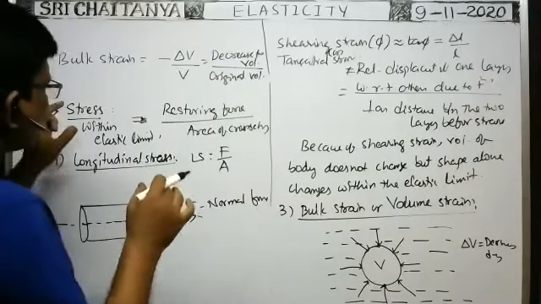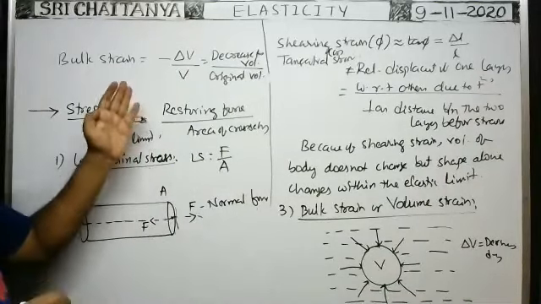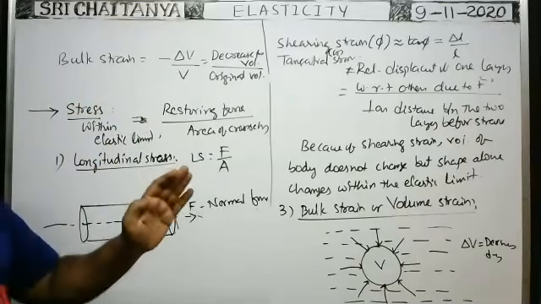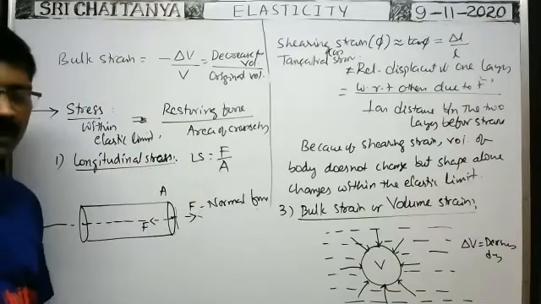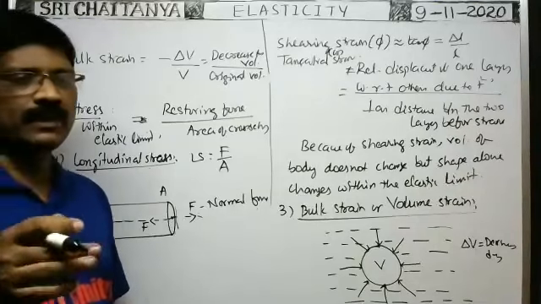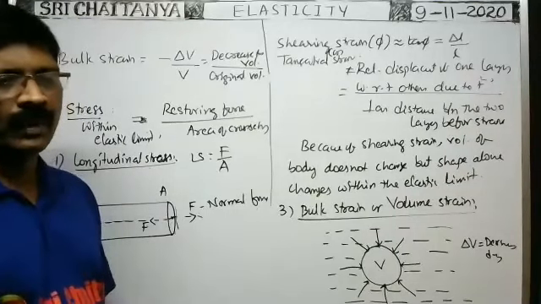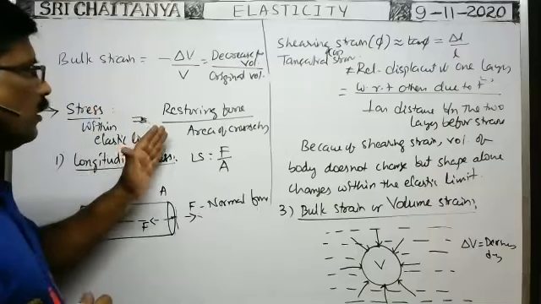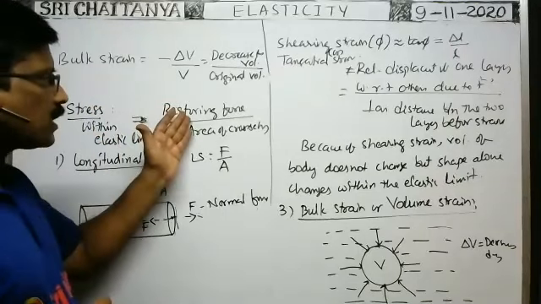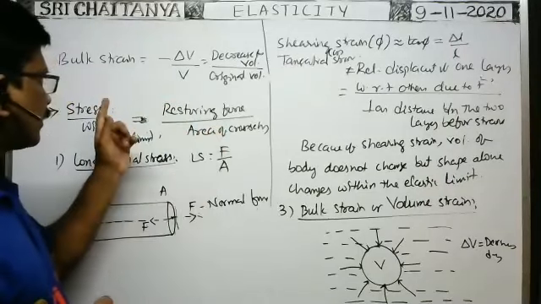While defining every stress, types of strain and types of stresses are both important for 4 marks in the Intermediate exam: explain the different types of stresses for 4 marks. But first, write the definition of stress. Within the elastic limit, the restoring force developed per unit area of cross section is called the stress.